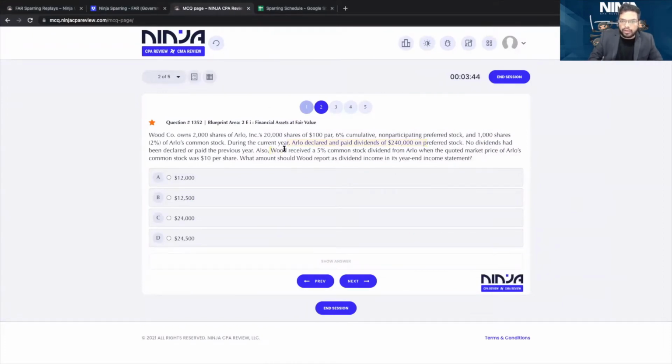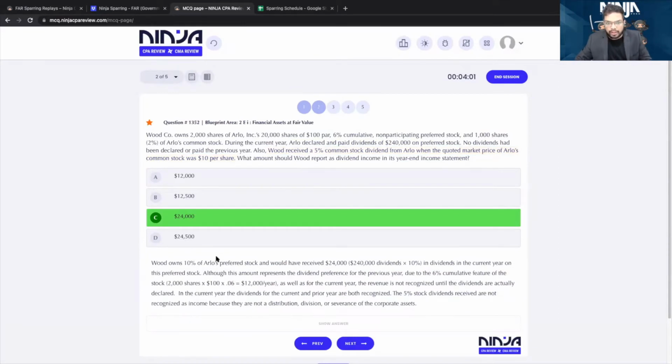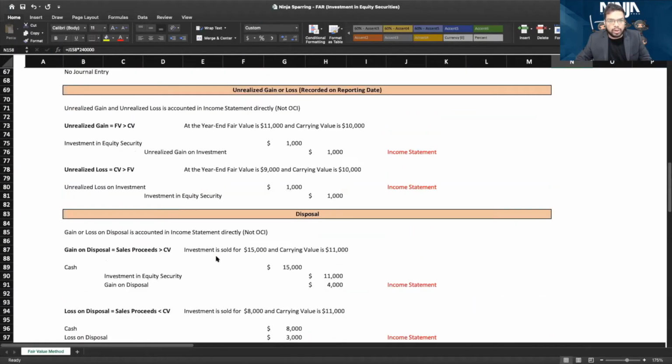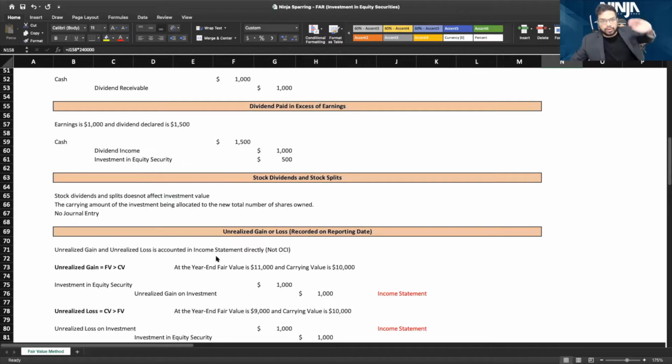Wood received a 5% common stock dividend from Arlo and the quoted market price was $10 per share. Stock dividend is not recorded, like we discussed. We only increase the number of shares. So what is the dividend income we'll report? We'll report $24,000 as dividend income. Stock dividend is not reported. It will only increase the number of shares, and the value will be allocated to a greater number of shares owned.